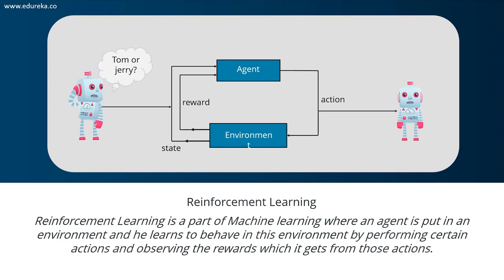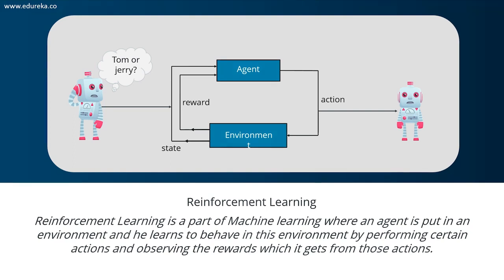This is exactly how reinforcement learning works. It involves an agent, which is basically you stuck on the island, that is put in an unknown environment, which is the island, where the agent must learn by observing and performing actions that result in rewards. Reinforcement learning is mainly used in advanced machine learning areas such as self-driving cars, AlphaGo, and so on. So guys, that sums up the types of machine learning.